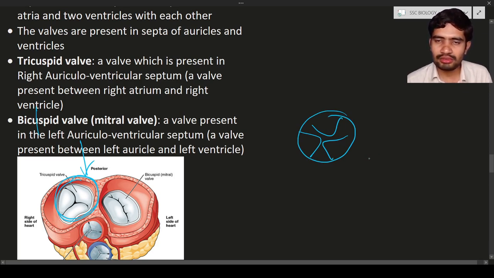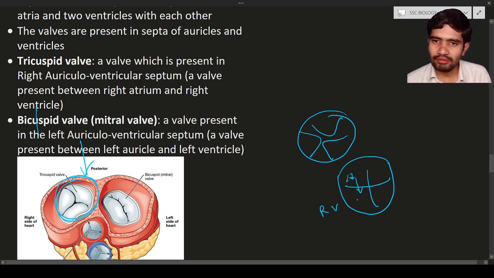So why is it present over here? This is just a rough diagram of the heart. This is the atrium. When it contracts, the blood will flow to the ventricle, that is the right ventricle. When the right ventricle contracts, there is a chance of blood flowing back to the right atrium.